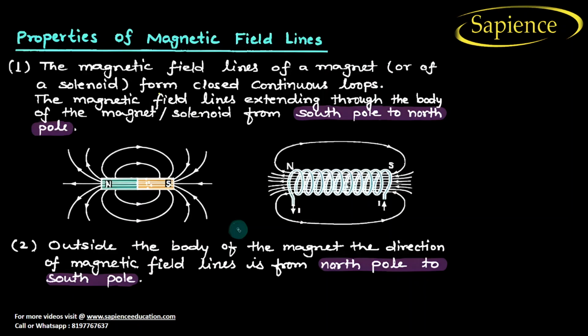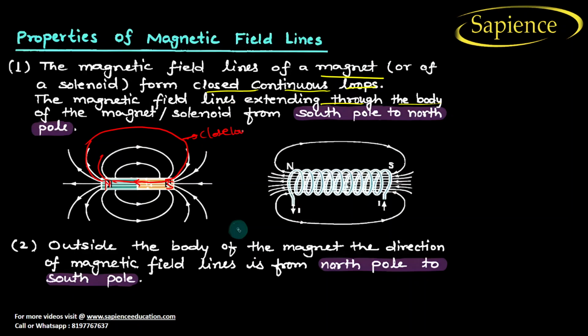So the first property is that the magnetic field lines of a magnet or a solenoid form closed continuous loops. The magnetic field lines extending through the body of the magnet or solenoid go from the south pole to the north pole. Let us consider a bar magnet having a north pole and a south pole. The magnetic field will originate from the north pole and go to the south pole, and from inside it will go from south pole to north pole. So it will form a closed loop.